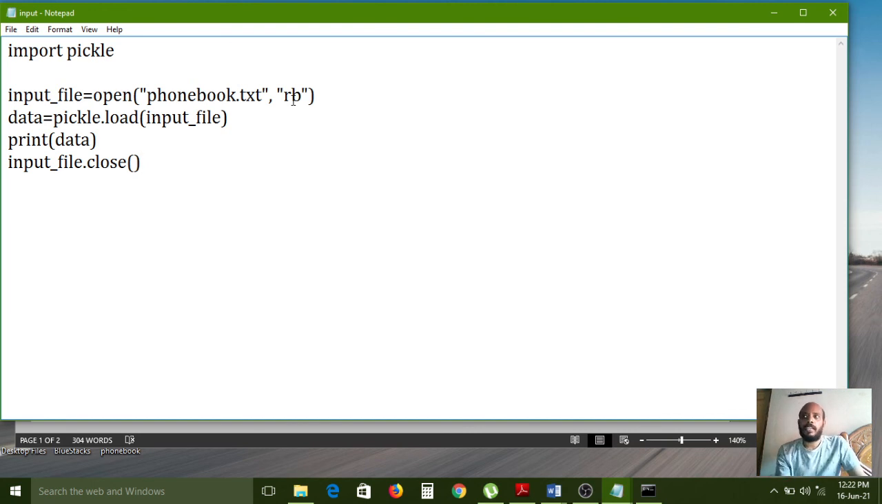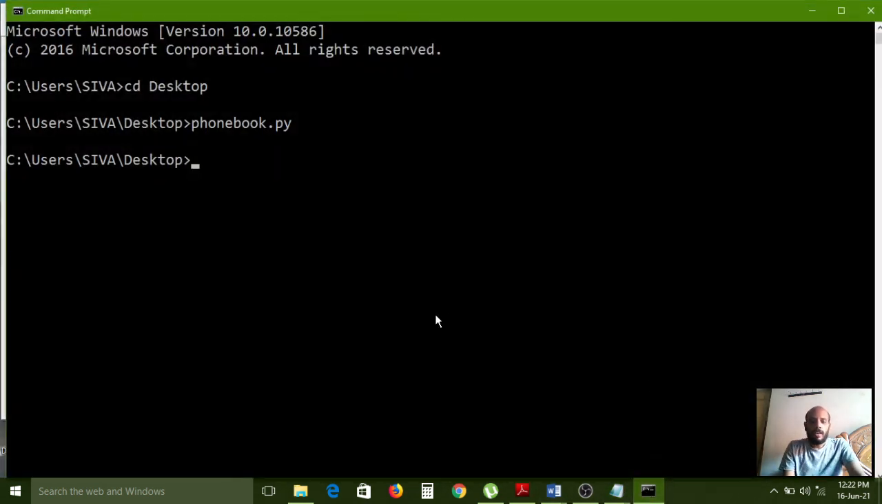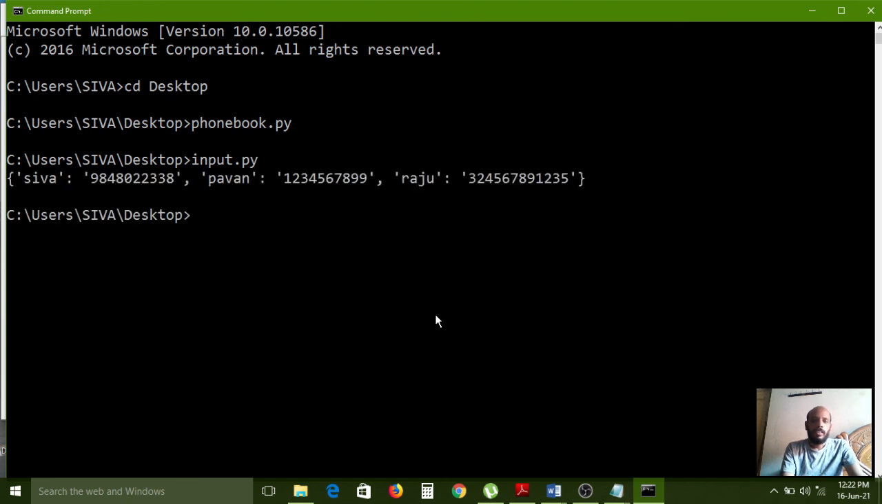Previously we were writing the data in the form of a stream of bytes, so that's why we gave WB as the mode, writing binary mode. Now I have saved this file and I am executing input.py. Carefully observe, the file data has been read like this, so the output is showing like that.